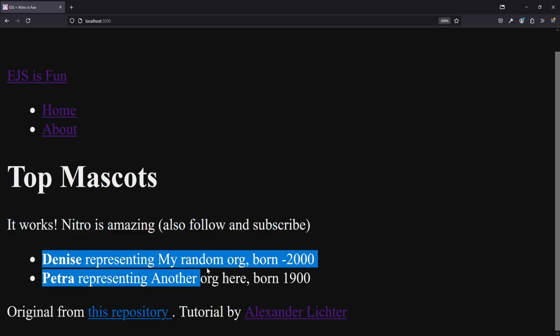Then we have Denise representing my random org, born -10,000, and Petra, and so on, so on. So that works. We can fill it with different data as well, and we're fine.